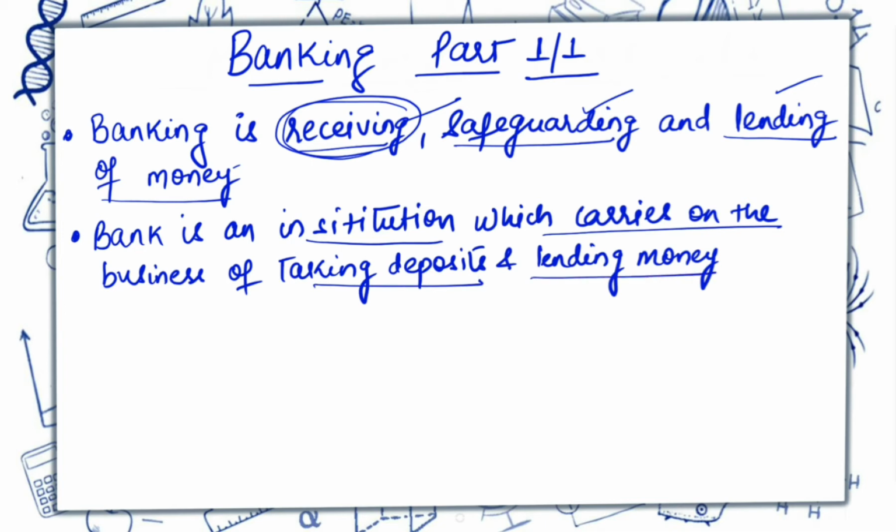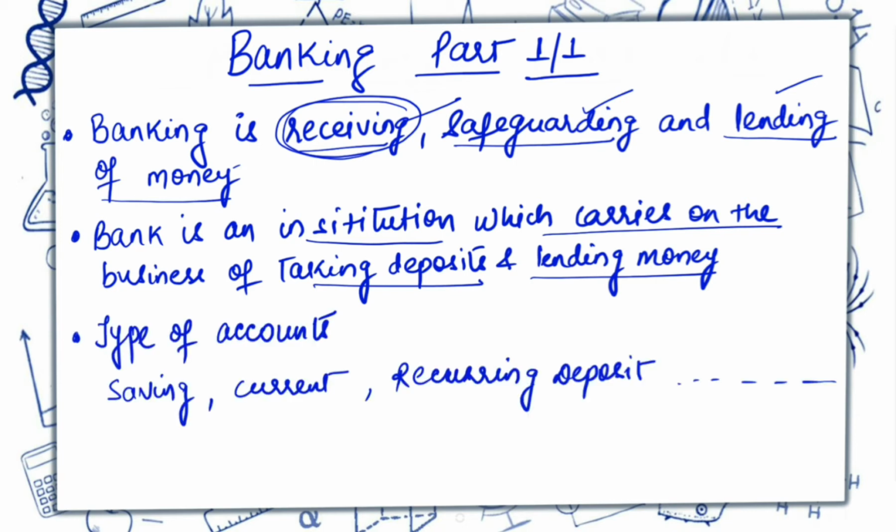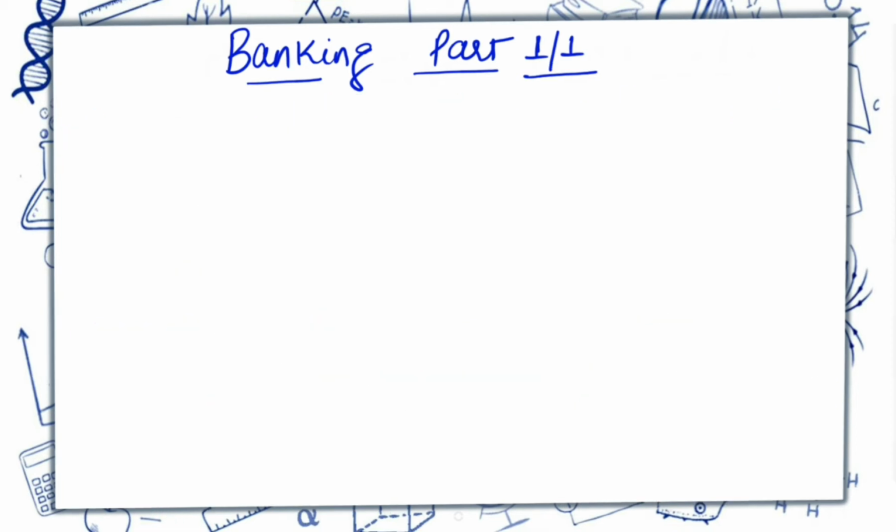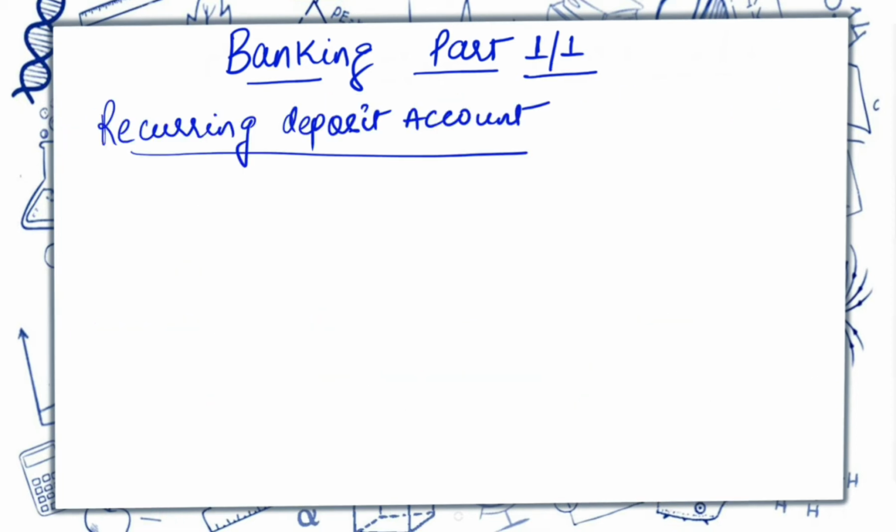Now when we are going to discuss banking, we have various types of accounts in banks. The types of accounts are savings, current and recurring deposit account, and many more, but the topic we are going to discuss is the recurring deposit account. So what is a recurring deposit account?